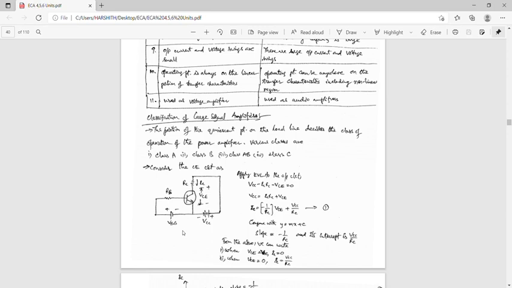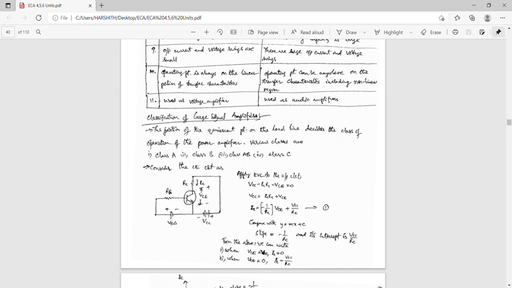Comparing this equation with the equation of a straight line, y equal to mx plus c. When we draw the straight line graph of IC versus VCE, that is the output characteristics, the slope of this straight line is minus 1 by RC.